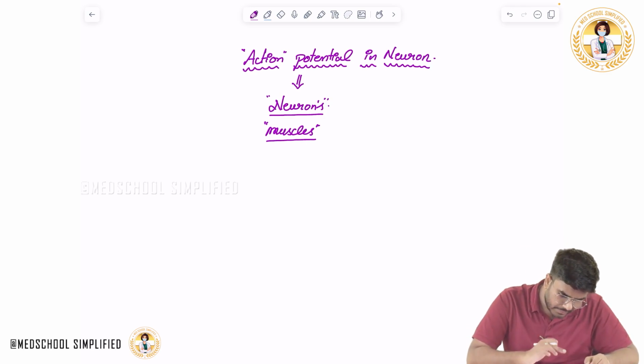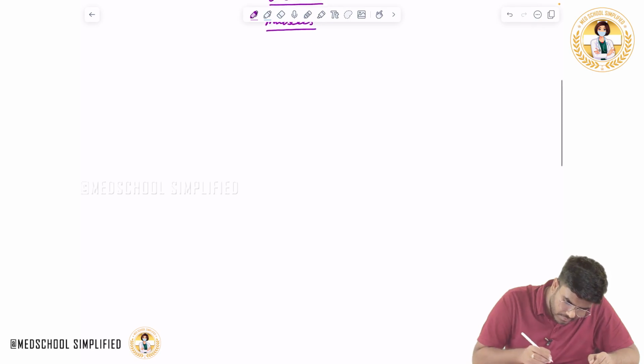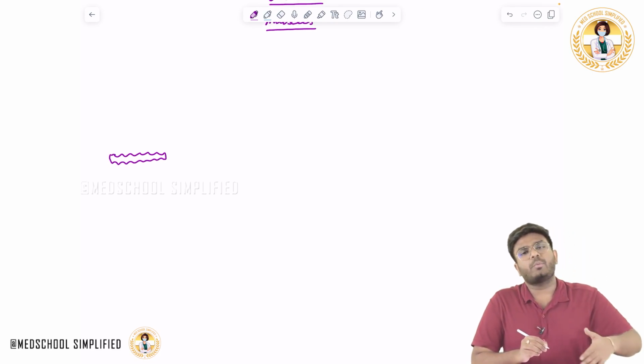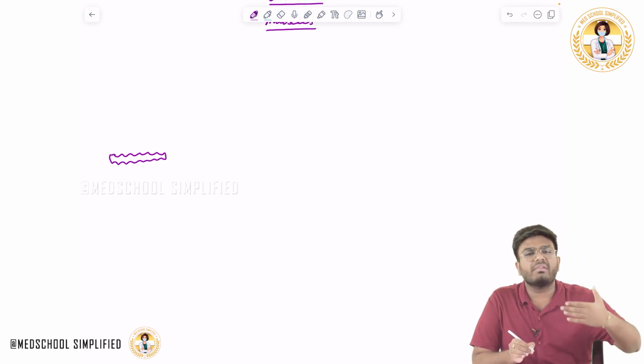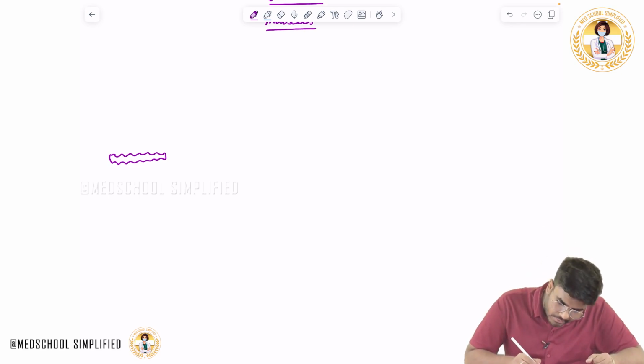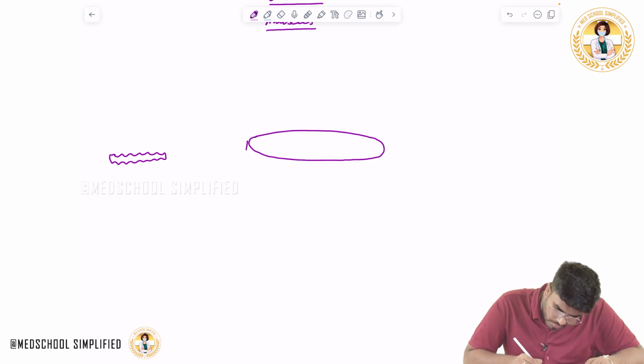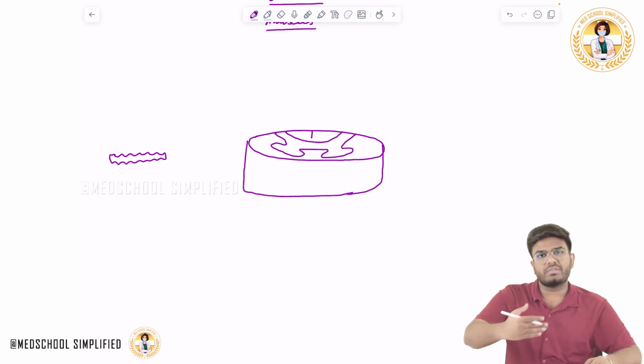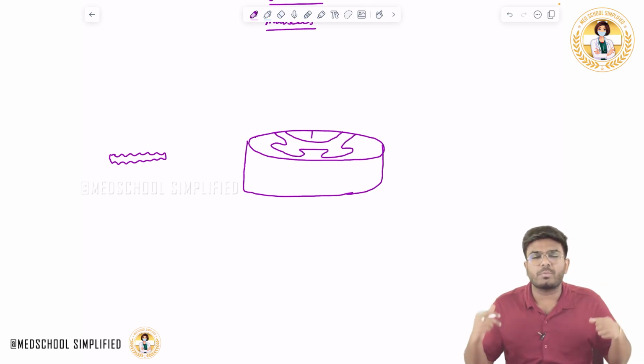So now look here carefully. Basic understanding: imagine here is the skin. Whatever I have discussed with you, I am repeating the same thing. I am going to repeat things again and again so that you have a better understanding. Here is the skin, and here is the cross section of the spinal cord. There are ventral horns as well as dorsal horns, the ventral horns on the anterior side and the dorsal horns on the posterior side.